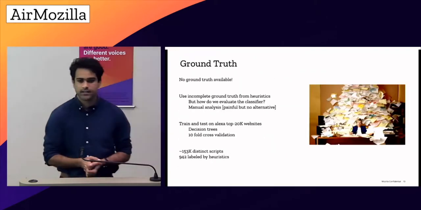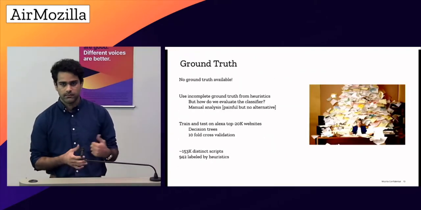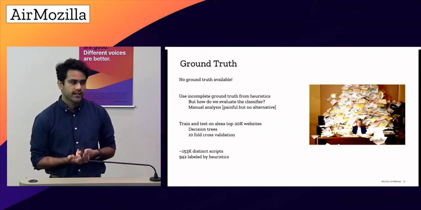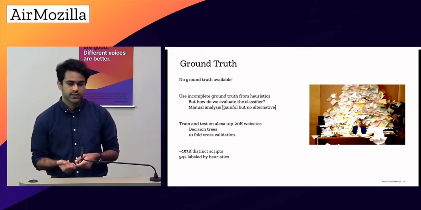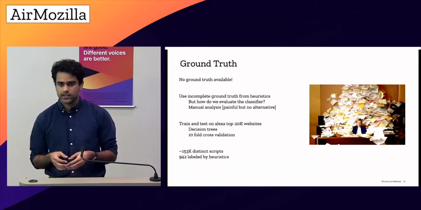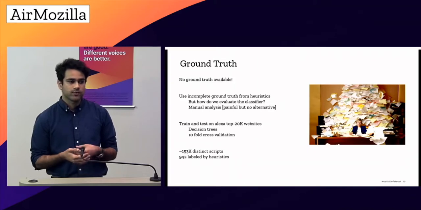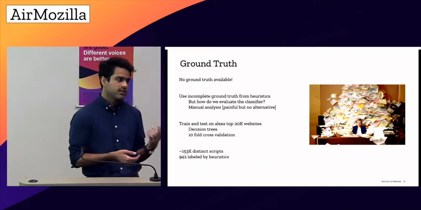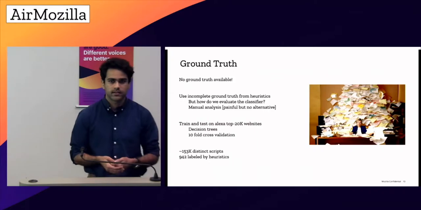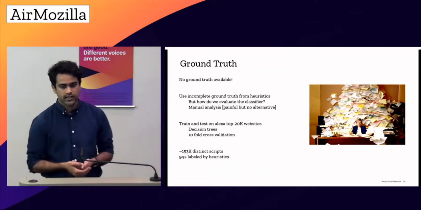And after collecting the data, as I mentioned before, we use heuristics to label them. But an inherent limitation of those heuristics is that they were limited and narrowly designed. So we won't have full coverage, and our ground truth won't be accurate. So we cannot basically say that if we have a certain precision, recall, or accuracy, it means something. We would need to manually verify what our classifier detects.